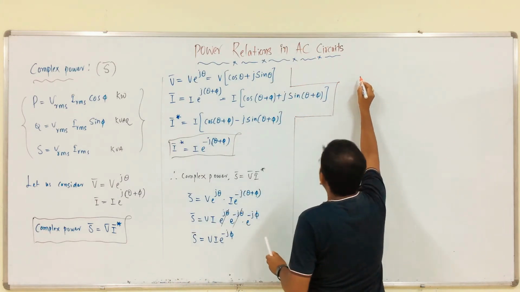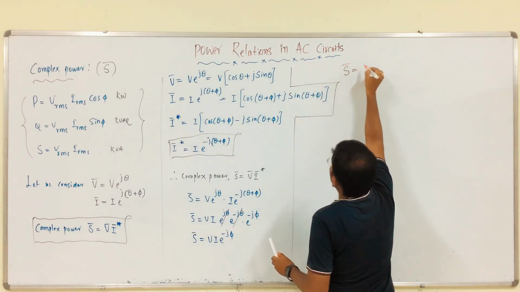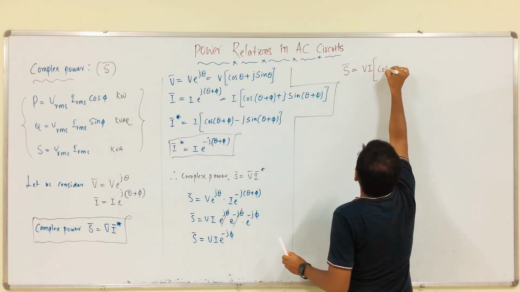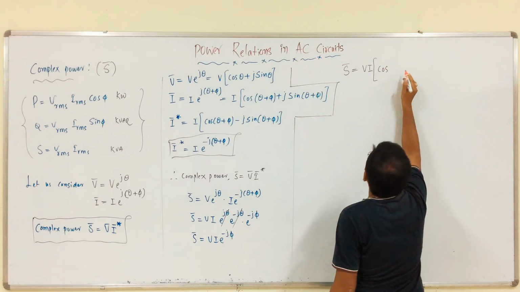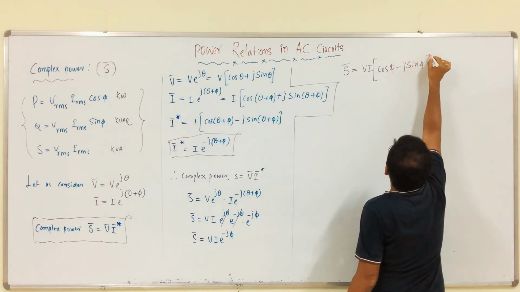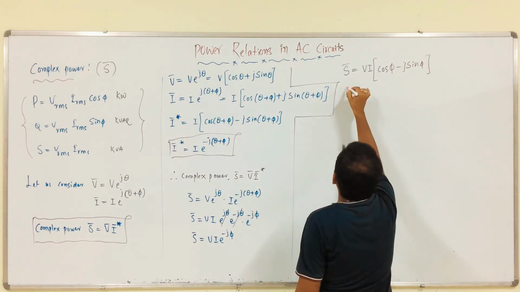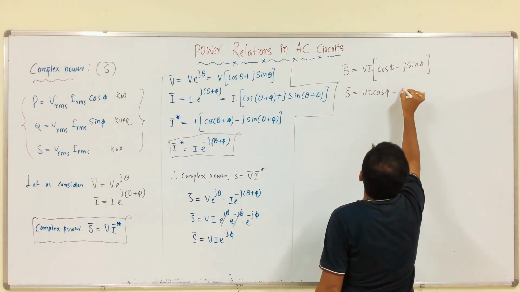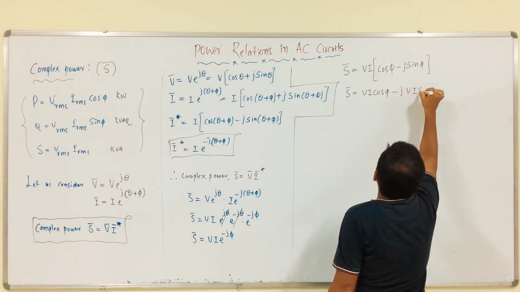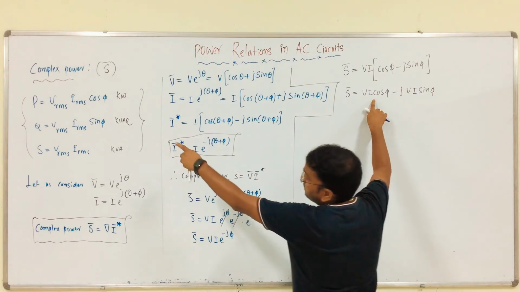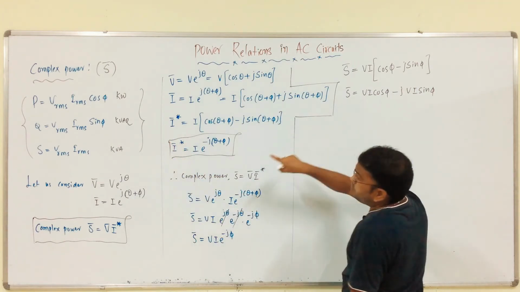So, from this, V I cos of minus phi, which is always cos phi, minus j sin phi. So, S is equal to V I cos phi minus j V I sin phi. These are nothing but RMS quantities.